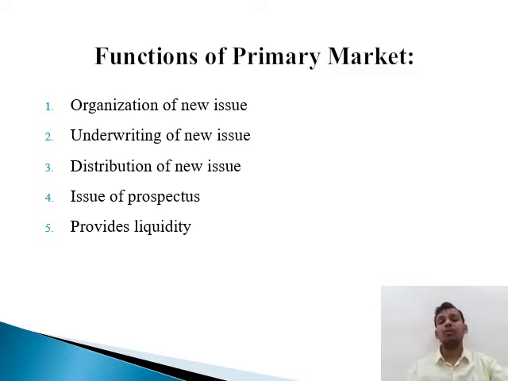Second, when we talk about the functions, is the underwriting of the issue. Now we have to understand the word underwriting or underwriter. Underwriting is a kind of guarantee which is usually undertaken by an institution or firm of brokers, ensuring the marketability of the issue. It means that they guarantee that X number of shares which are being promised by them would be sold to the public. Otherwise, if they fail to sell those shares, they would be entitled to purchase them compulsorily. That is what underwriting is.